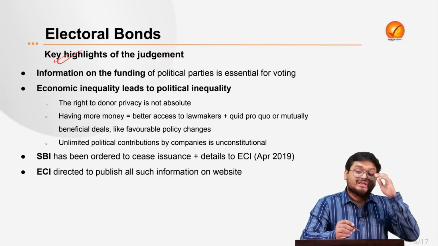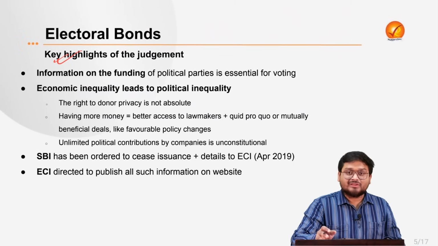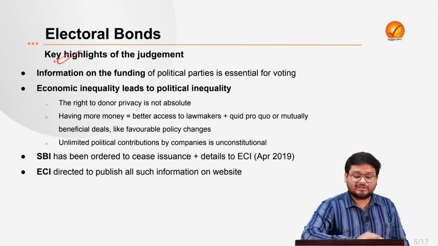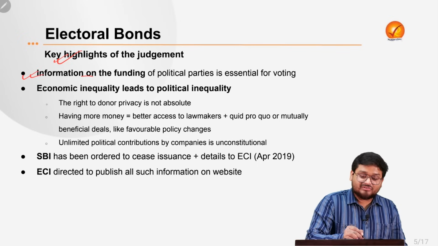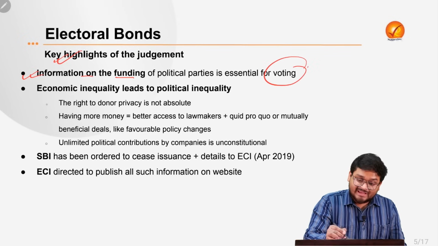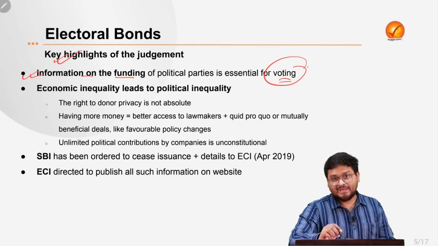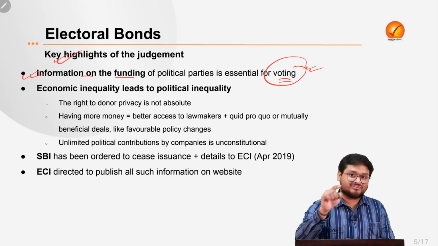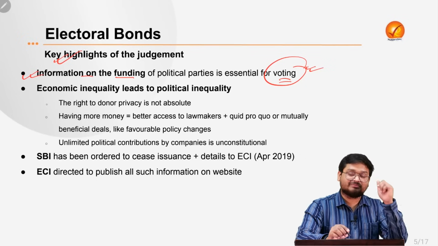So this is the highlight of the judgment here, that the particular electoral bond scheme has been struck down as unconstitutional because it said that information on the funding of political parties is essential for voting. Do not forget this line. For prelims, for mains, it is very, very important that information for voting is very, very important.